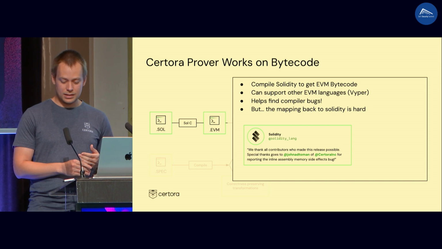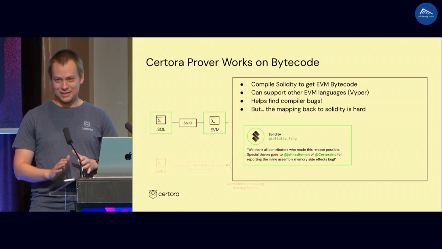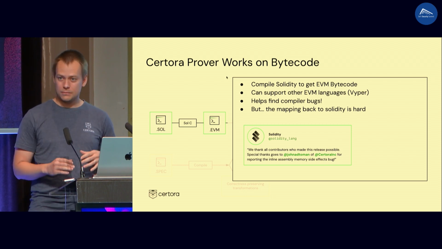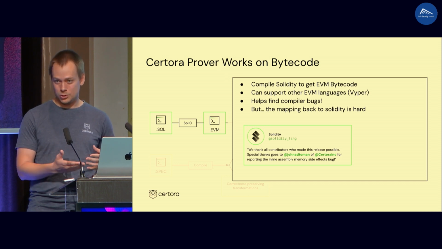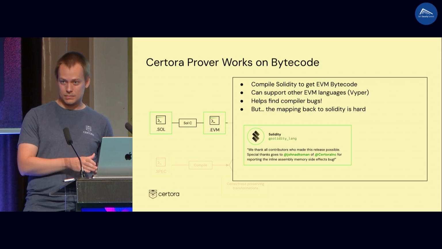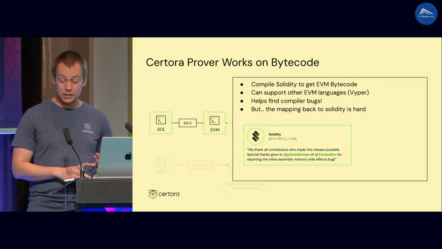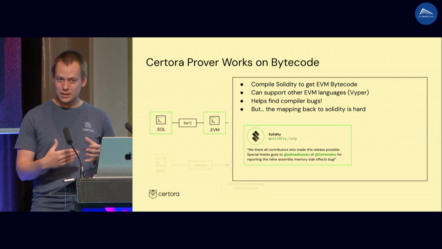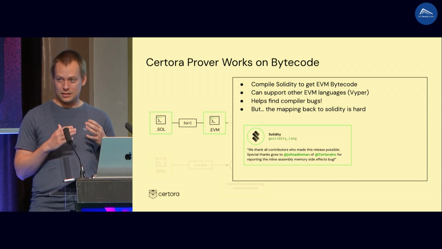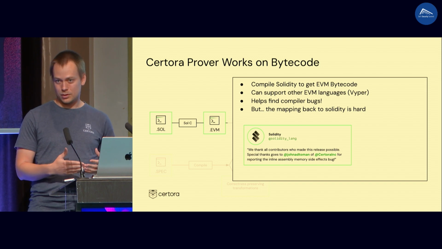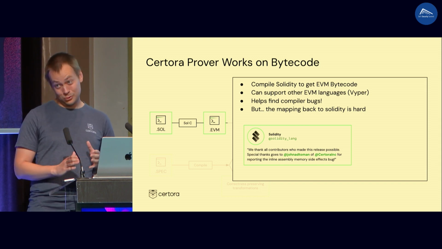And I might be saying, this is something not nice. It's not nice, so there is some drawback. And the drawback is that if we find a violation of the specification, we need to show to the user what is the violation, like what is the execution of the smart contract. So we need to map it back from the bytecode to the Solidity, and this might be hard. Another issue is that the bytecode is complicated, it's not easy to read. It is using so many basic instructions, and this code is really hard to automatically analyze. And we are trying to automatically analyze the program. So even bytecode is not good for us.